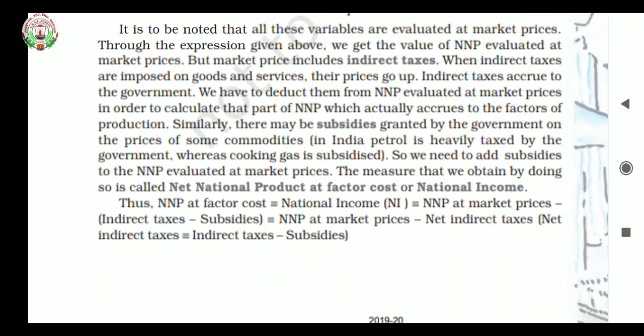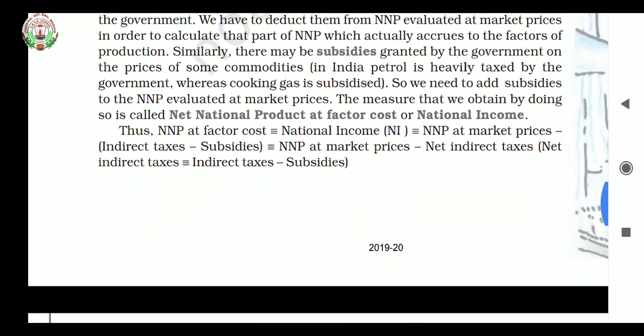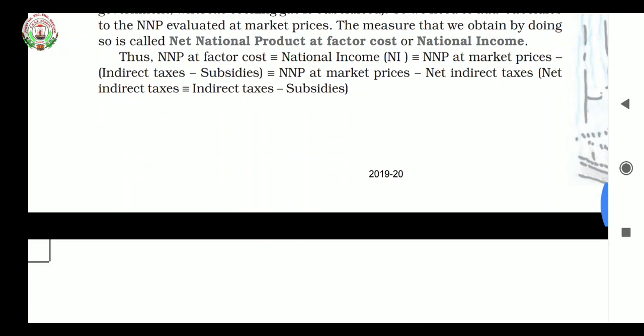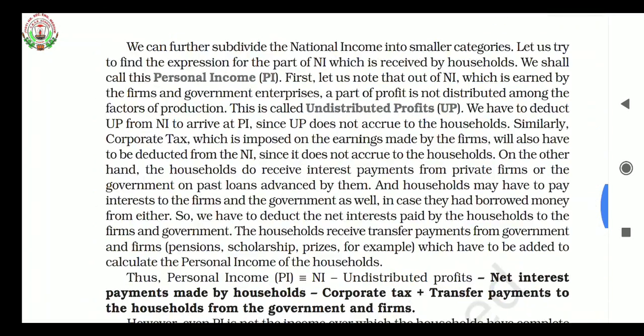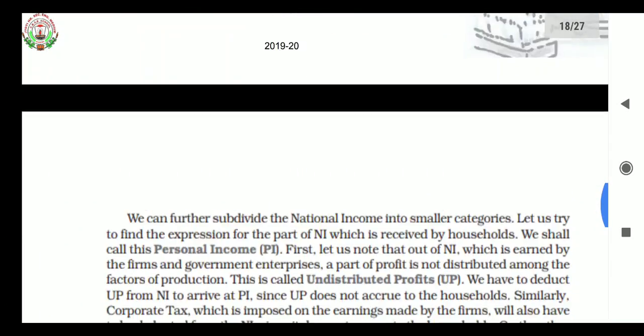Please see, indirect tax minus subsidies, that comes in net indirect taxes. So national income equals NNP at market price minus net indirect tax, where net indirect tax equals indirect tax minus subsidies. So that was the formula to calculate the national income, and our chapter was that only, to calculate the national income on the basis of aggregate.